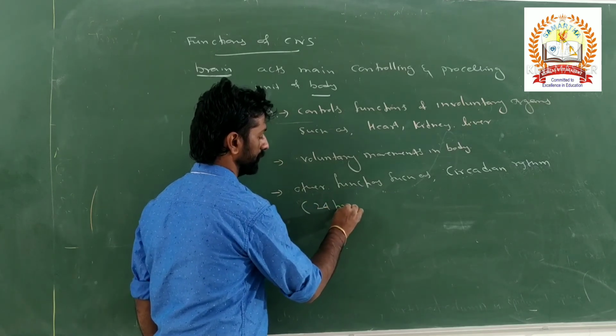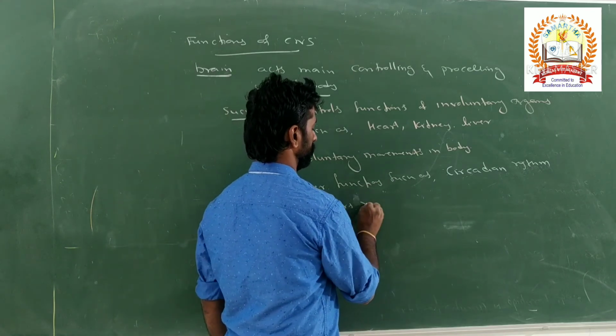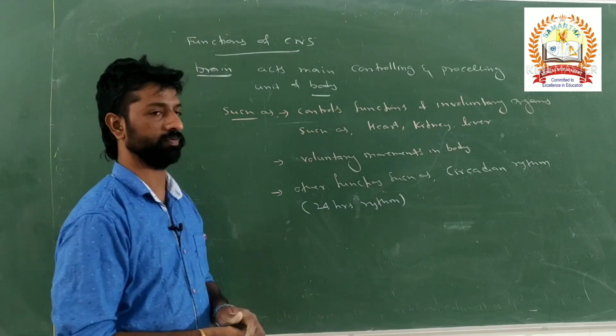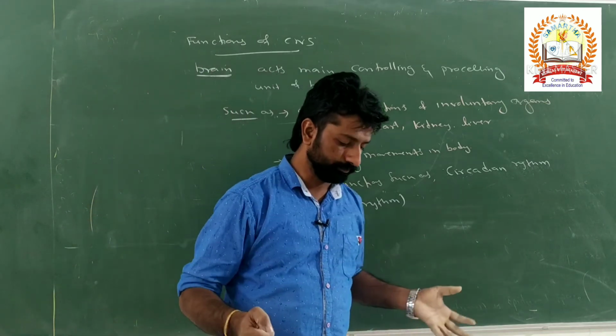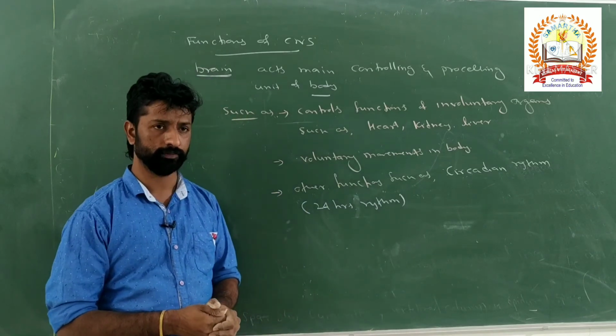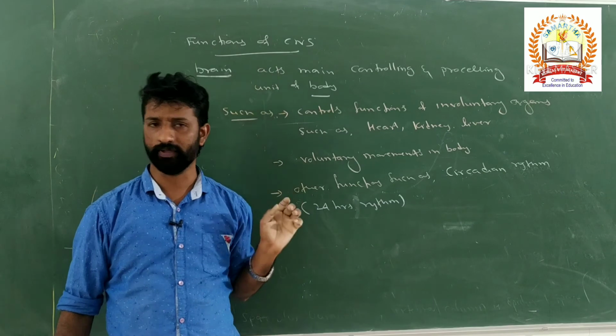Instead of that, you can write 24 hours, the 24-hour rhythm of the body. Whatever basic activities are required for the livingness of that organism, those basic processes are controlled by the central nervous system, that is, the brain.